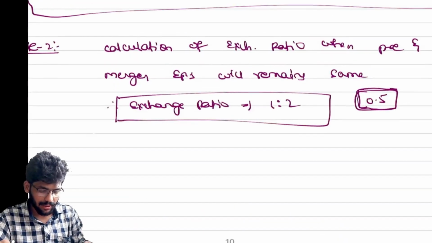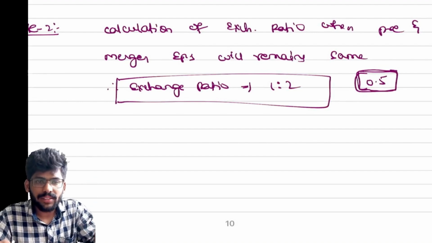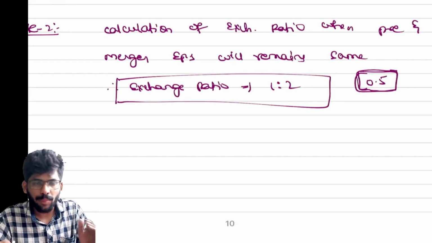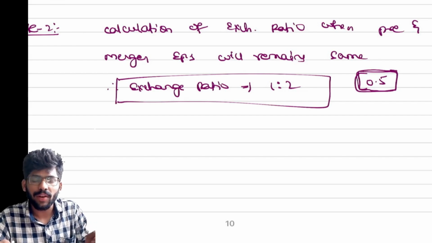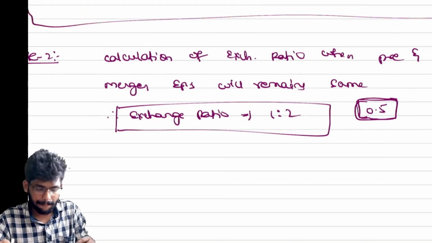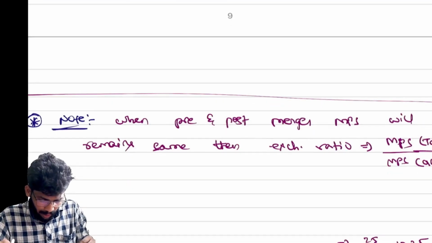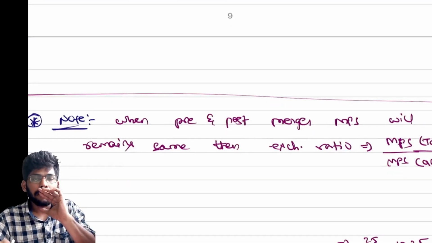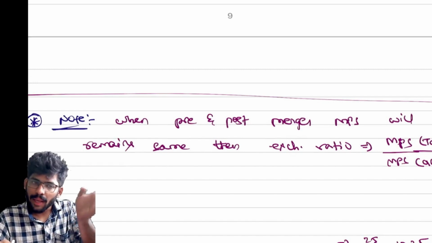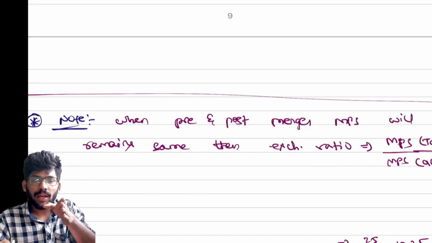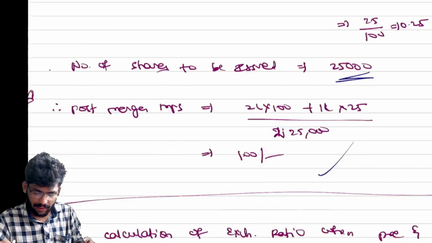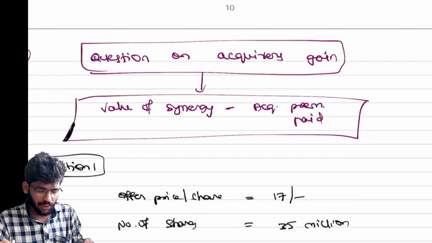These exchange ratio basics are basic. Note 2: calculation of the exchange ratio when pre and post merger EPS will remain the same. If the question says EPS pre and post will remain the same, then the exchange ratio would be 1:2. Are you getting my point? Pre and post MPS remaining the same gives MPS of target by MPS of acquirer. When EPS remains the same, what is it, sir? 1:2. That's it.